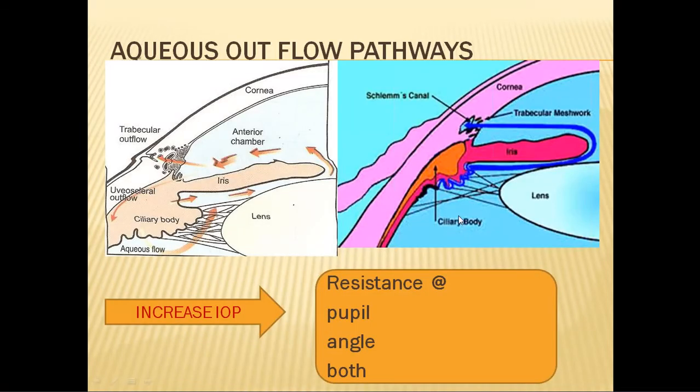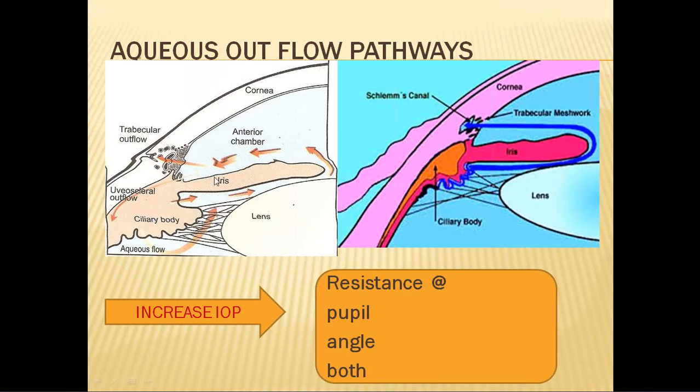Okay, so now we will quickly go to the physiology part. We all know that your aqueous humor is formed by the ciliary body, that is by the ciliary processes. So these ciliary processes secrete the aqueous humor from the blood into the posterior chamber. In the posterior chamber, the aqueous humor bathes the lens. But the aqueous humor comes from the blood, so it is a dynamic thing, and it has to go back into the blood. So how does it go?